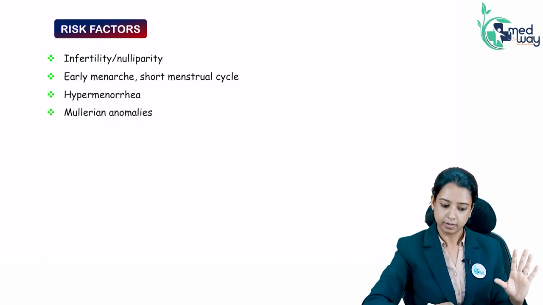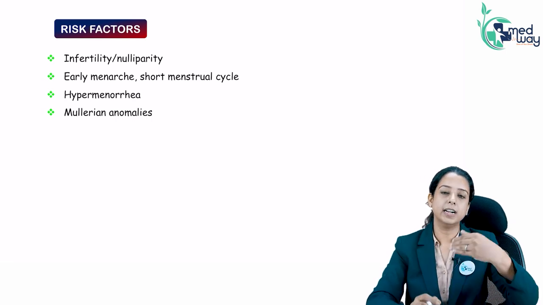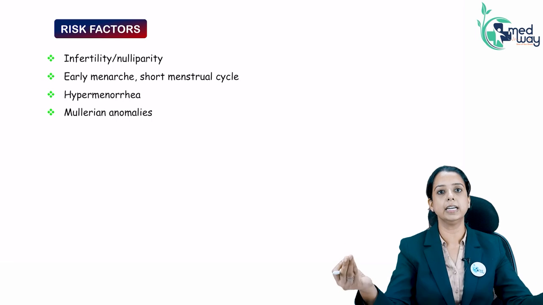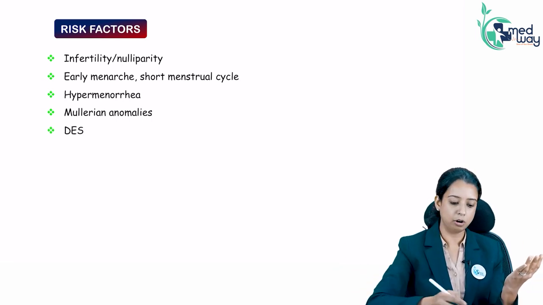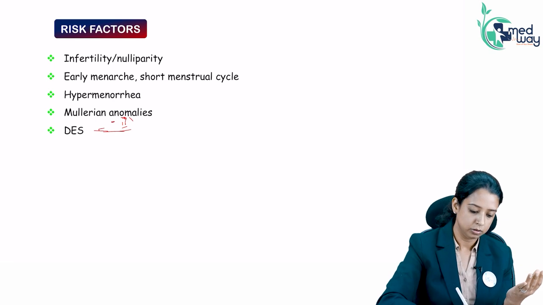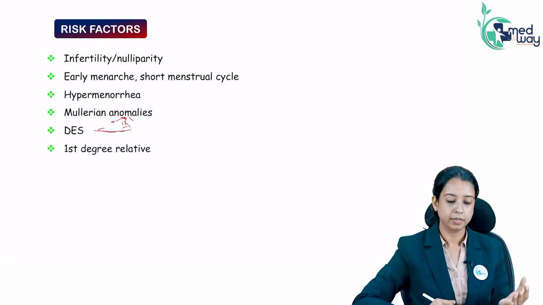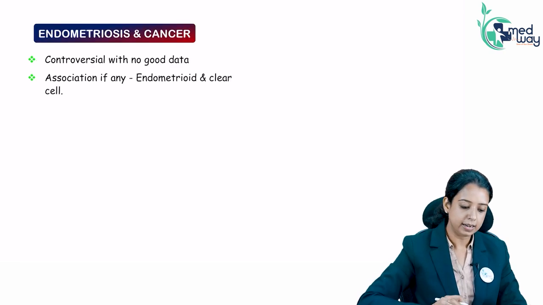Hypermenorrhea, that is clear. Mullerian anomaly. If there is any Mullerian anomaly, the chances of blood regurgitating into the pelvis are far more. Diethylstilbestrol, because it is a cause of Mullerian anomaly, abnormally shaped uterus. So diethylstilbestrol use, and it has been seen to run in family also. So these are the risk factors.